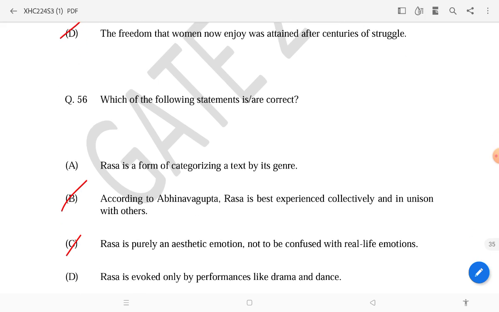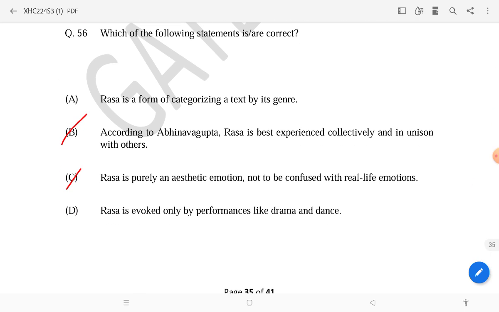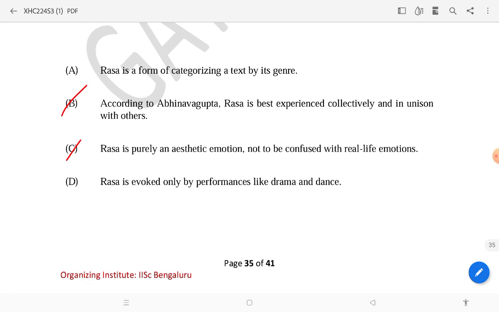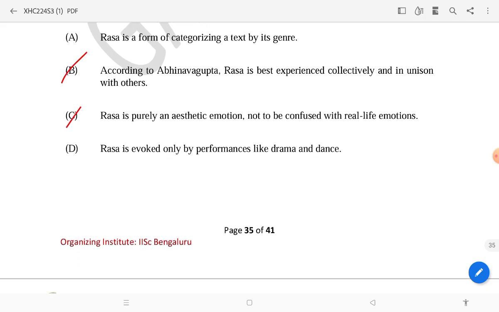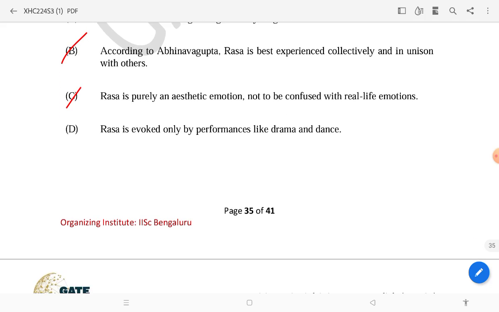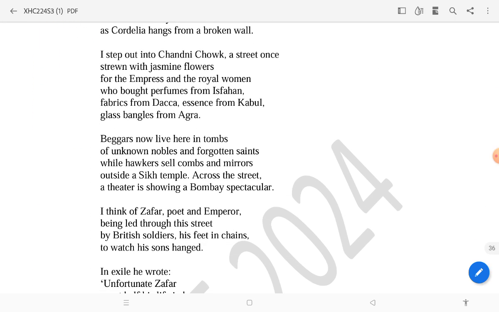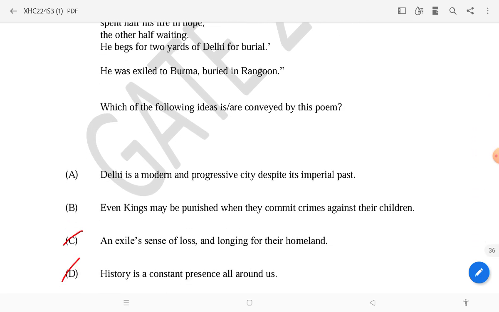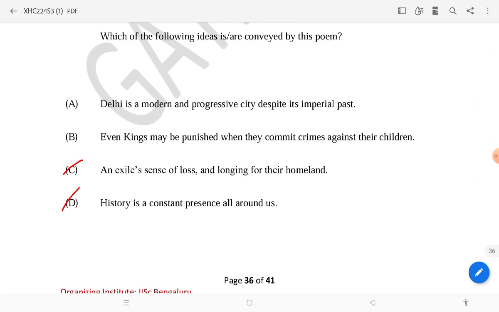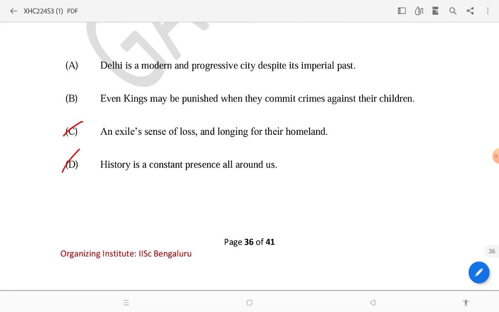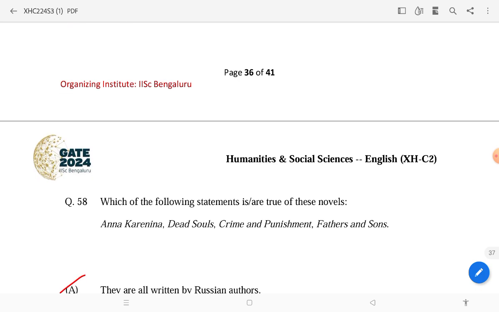Then, which of the following statements is or are correct? According to Abhinavagupta, rasa is best experienced collectively and in unison with others. Rasa is purely an aesthetic emotion, not to be confused with real life emotions. Then 57, this is a reading comprehension and you have to understand it, and the answer will be C and D. The exiles long for their homeland, history is a constant presence all around us.